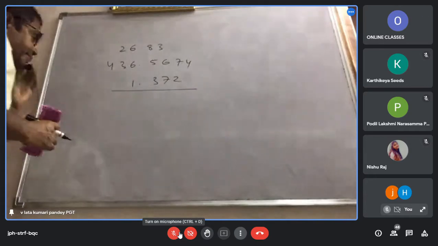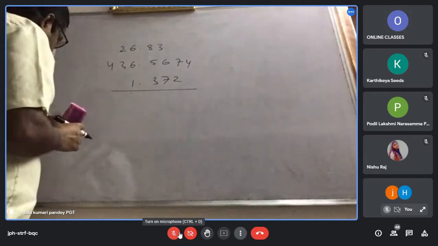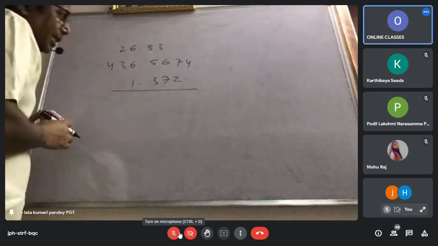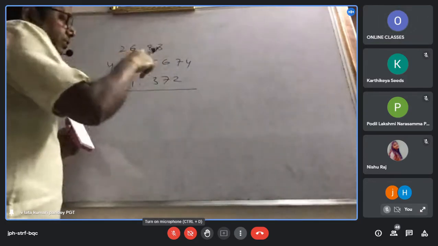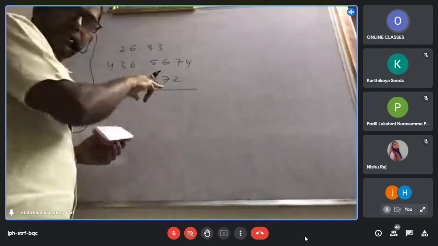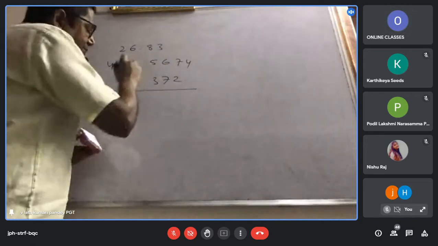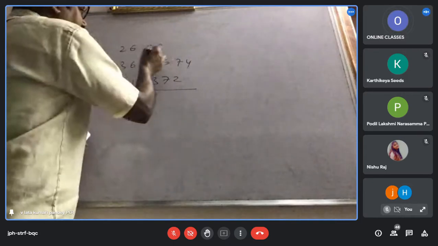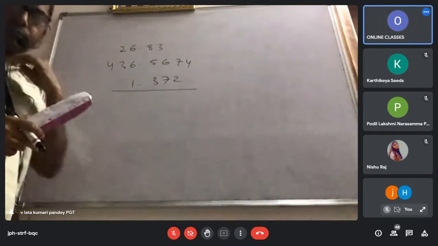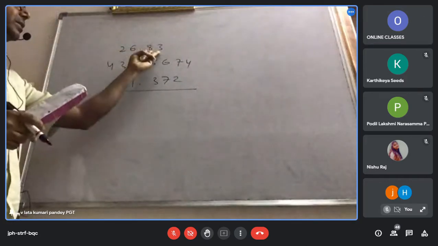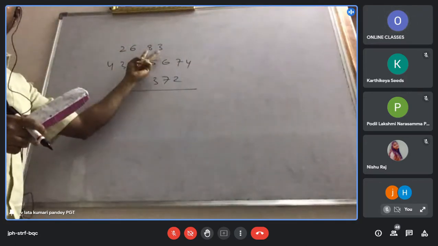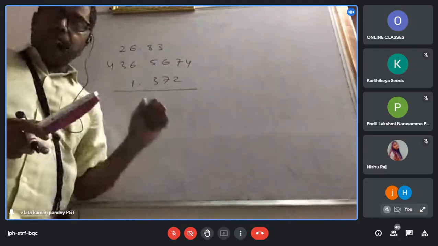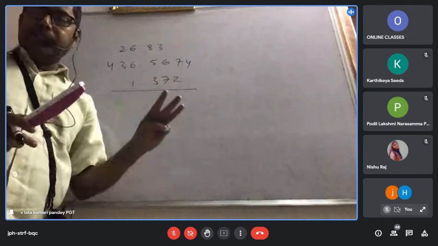Procedure: first identify the number having the least number of digits, then round off the other numbers in such a way that after the decimal there is one extra digit than this. Here there are 2 digits, so in the remaining numbers there must be 3 digits.